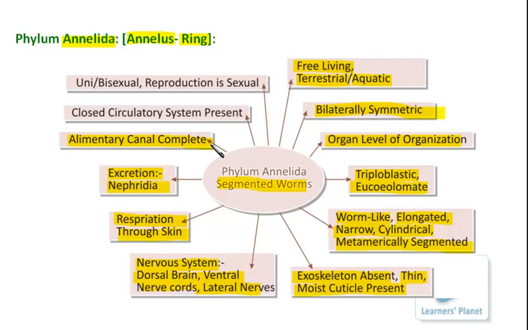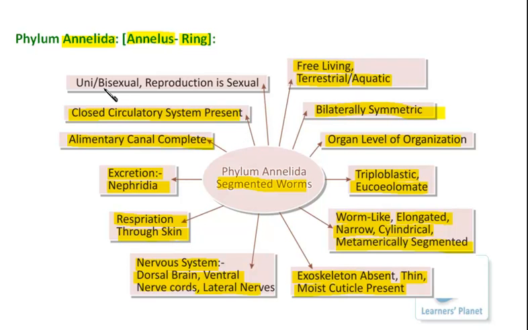Then regarding the alimentary canal, it is of course developed and complete. That means it runs entirely through the body and has two openings, the mouth and the anus. So it is well developed here. Further, it is the first group in which a closed circulatory system is also present. The circulation occurs through the blood vessels.